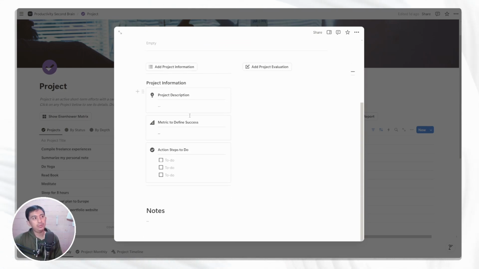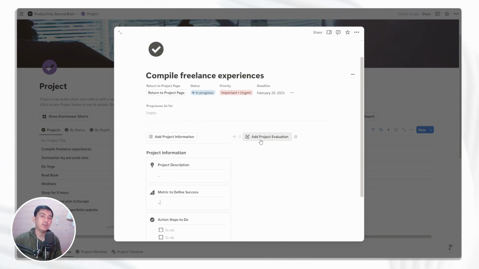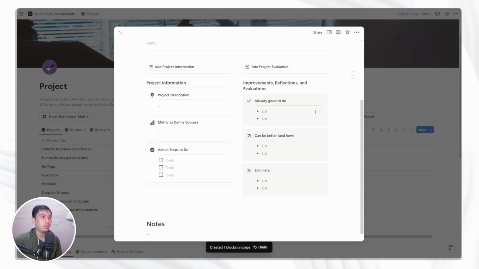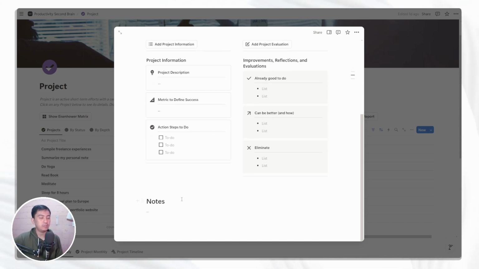And let's say that after you finish this project and you want to evaluate the project itself, you click this button and it will open some new callouts, some new details here that simply request you to list what are the things that are really nice happening in this project, the things that you are doing that are really good, so that you can repeat it in the future, things that can be improved, and things that are not really good, things that you do that are not really helping in the project, so that later, if you are having similar projects, you don't want to include that step. And notes, it's a space for you to get creative putting notes about this project.